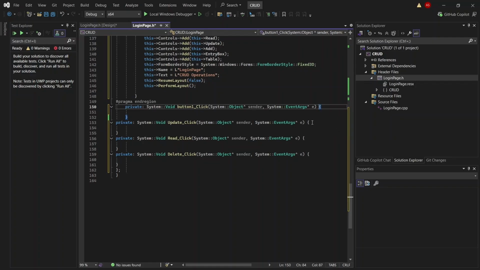Look here, look here, look here, and look here. That's the pre-default code. Now we will write our logic, our code, to perform the CRUD operations. And I'll explain that code to you in a moment.